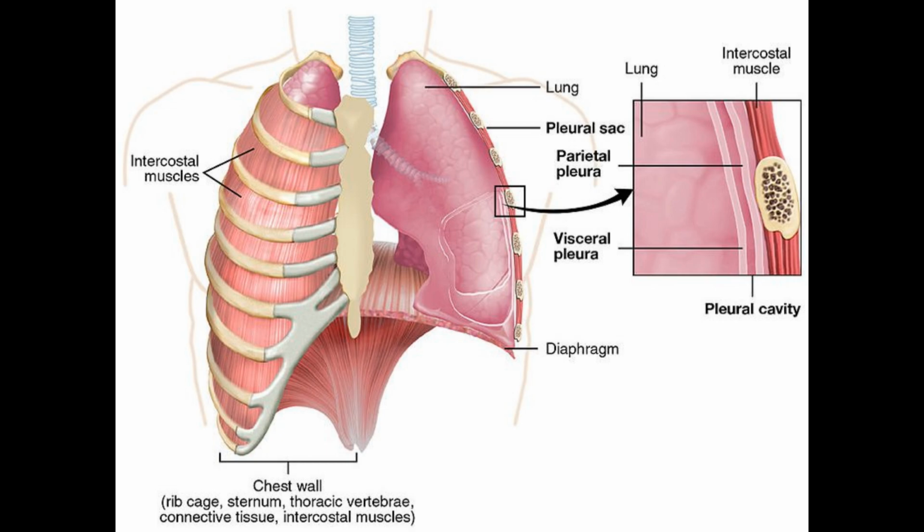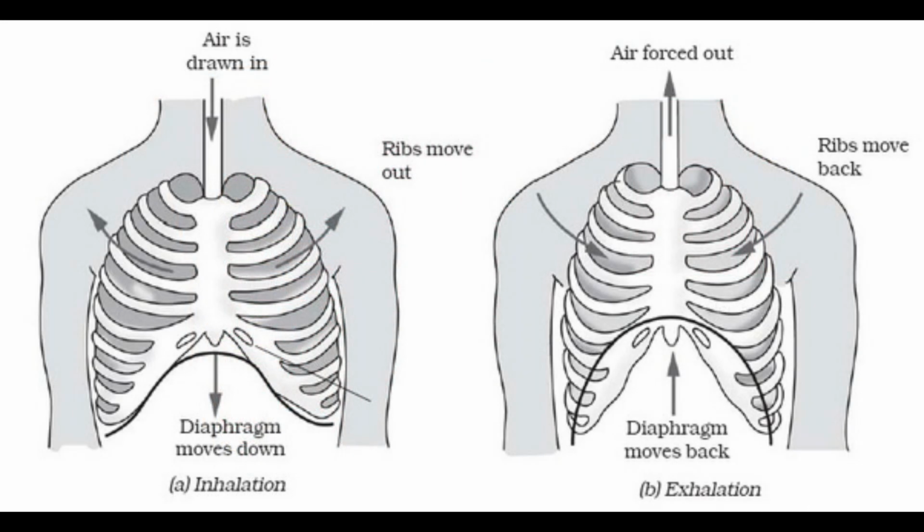The lungs are protected by the rib cage. Below the lungs, there is a muscular sheath called the diaphragm. The contraction and relaxation of this diaphragm plays a major role in breathing. The role of the diaphragm: when we inhale air, our ribs move upward and outwards as the muscles in the rib cage contract. At the same time, the diaphragm becomes flat and moves downwards due to the contraction. This helps in the expansion of the rib cage, increases its volume and allows us to inhale more oxygen-rich air.